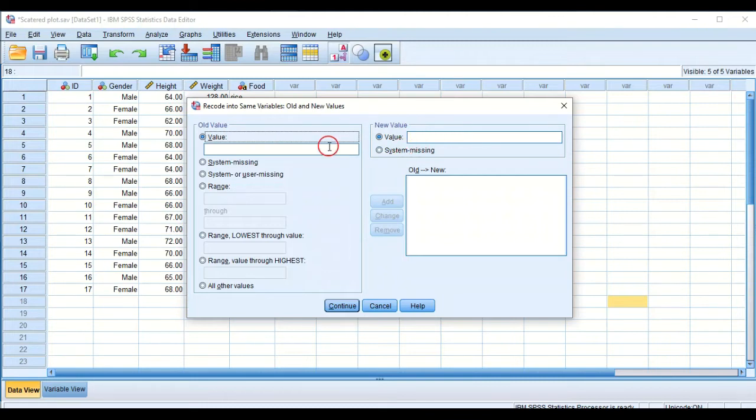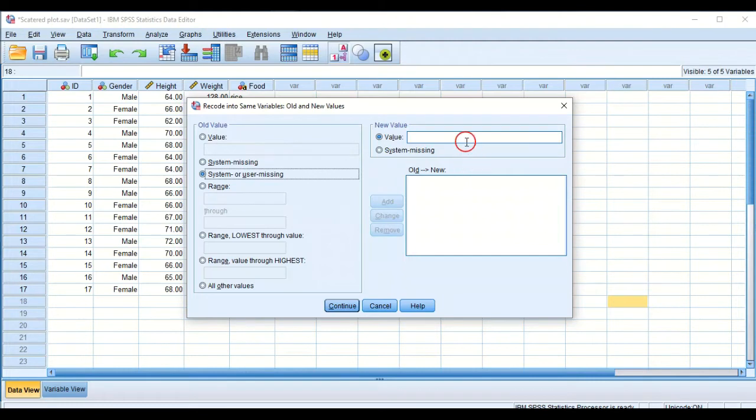Before we input our old value, we'll click on System or user-missing. You see this has gone blank, it's now dim.